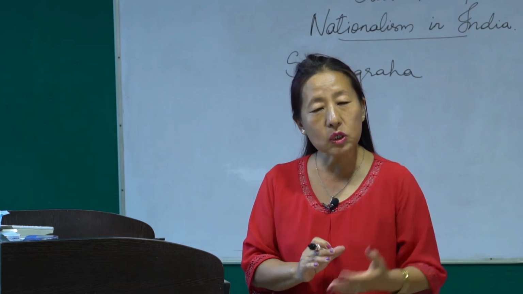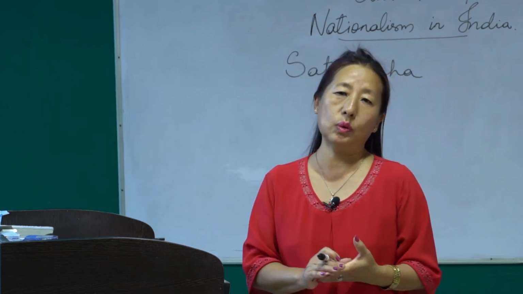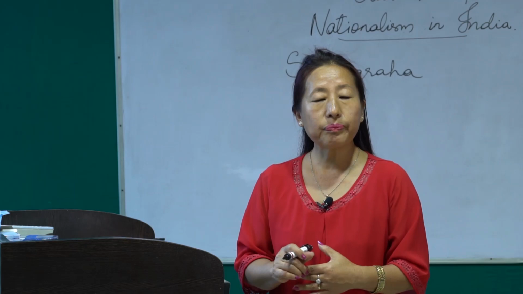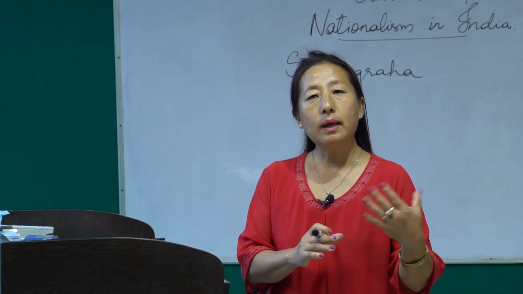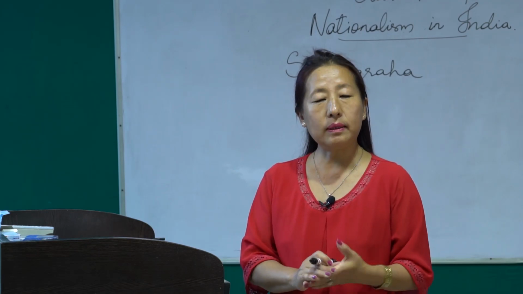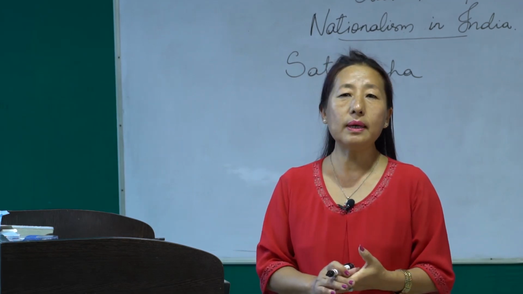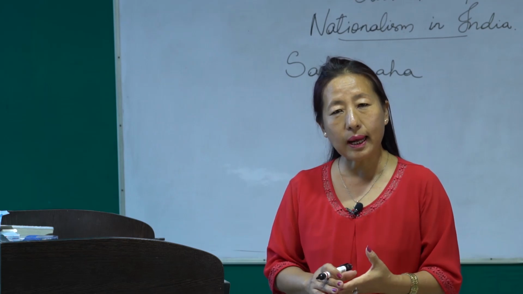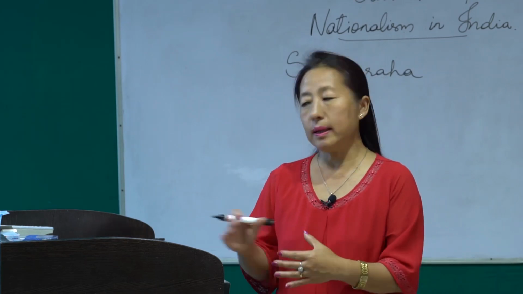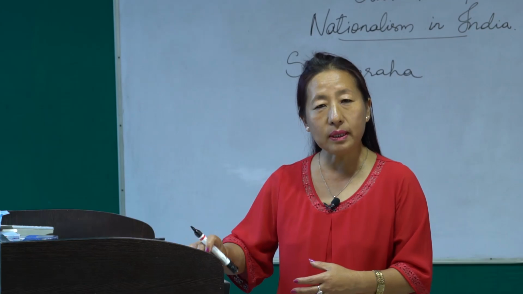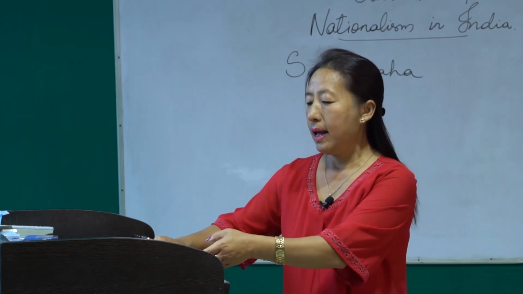But the British government was not willing to do that. So again here, in the Kheda Satyagraha, Gandhiji told the farmers not to cooperate with the British. Through this, the Britishers decided to give in to the demands of the Indian farmers.